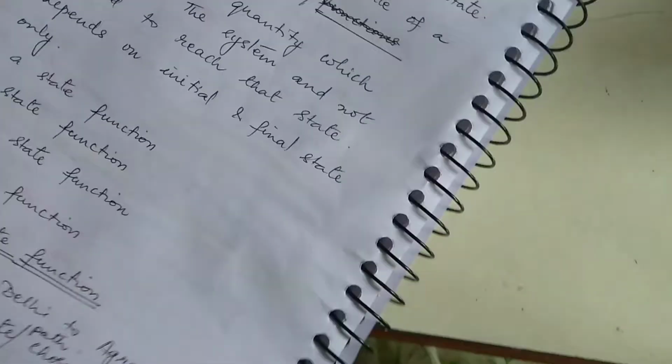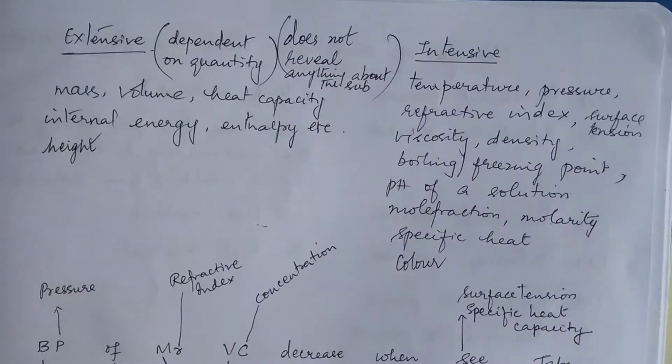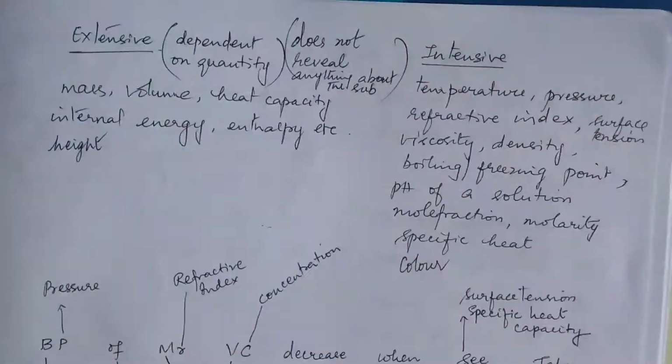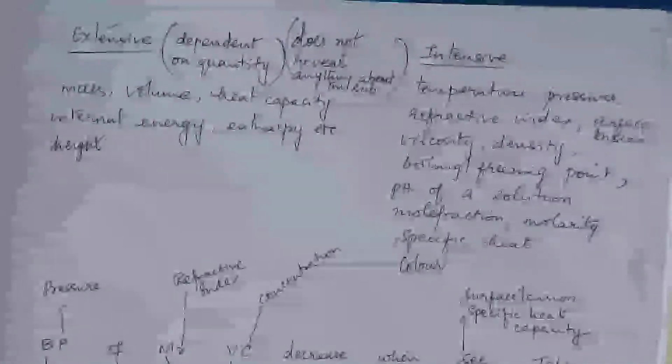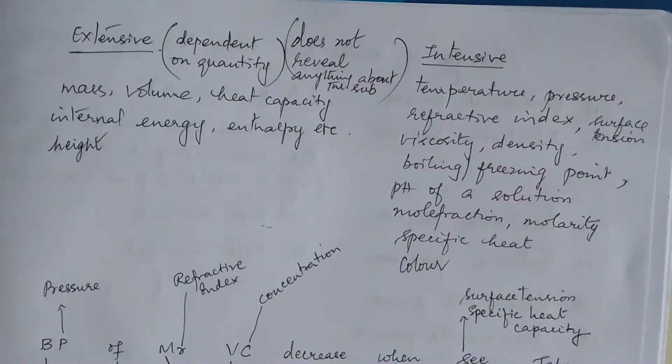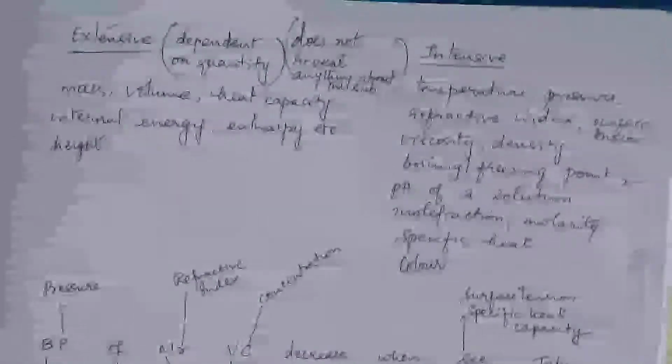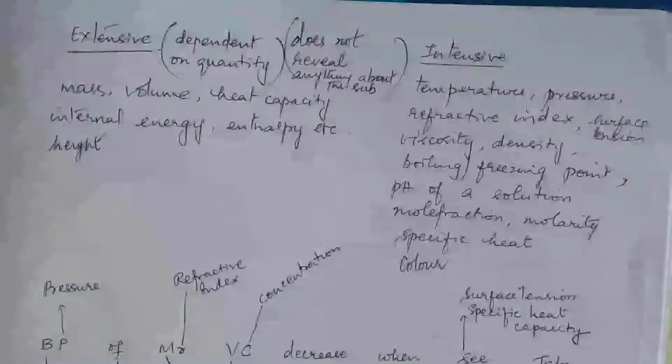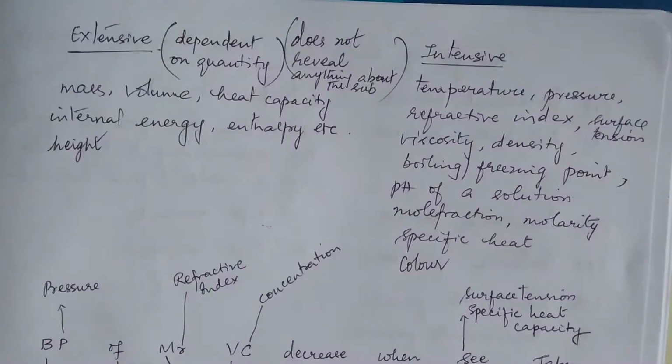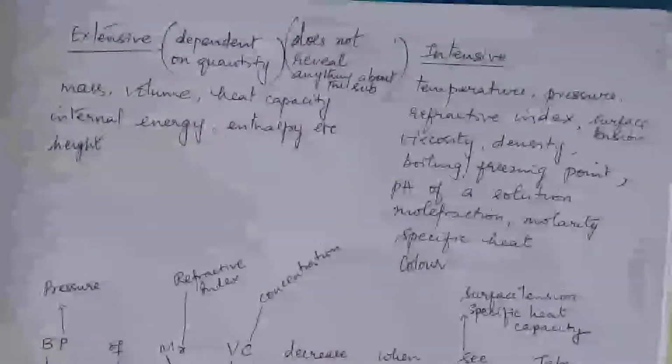Now let us see more about it. Now I have given you various examples here under extensive property. It is dependent on quantity, I told you. Mass, volume, heat capacity, internal energy, enthalpy, height, they are all extensive properties.